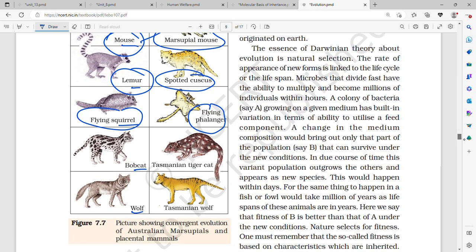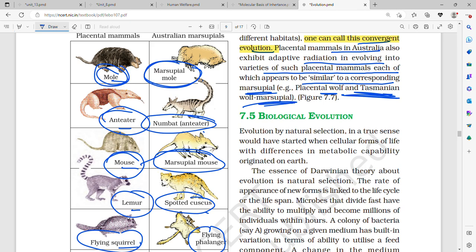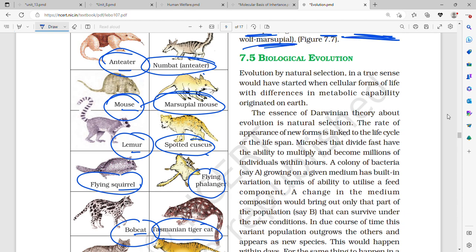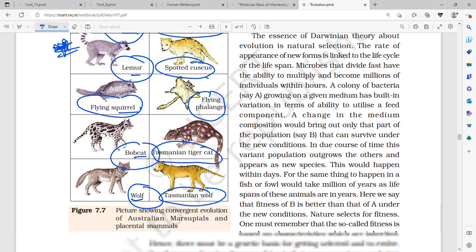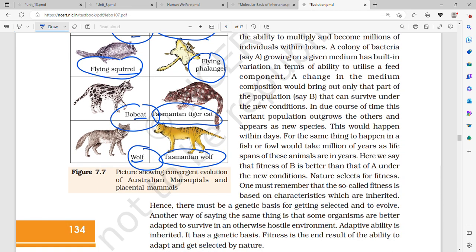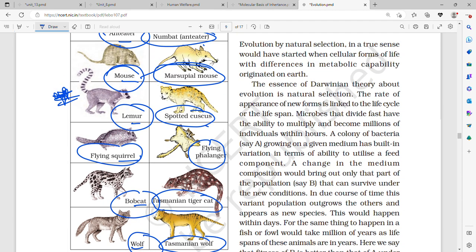Lemur, spotted cuscus. Flying squirrel, flying phalanger. Bobcat, Tasmanian tiger cat. Wolf, Tasmanian wolf. So here also, in placental mammals there is a mole, and in Australian marsupials there is a marsupial mole. Here anteater is there, here numbat is there. Numbat is also an anteater. Mouse, marsupial mouse. So one has to remember: lemur, spotted cuscus. Flying squirrel, flying phalanger. Bobcat, Tasmanian tiger cat. Wolf, Tasmanian wolf. Anteater, numbat.